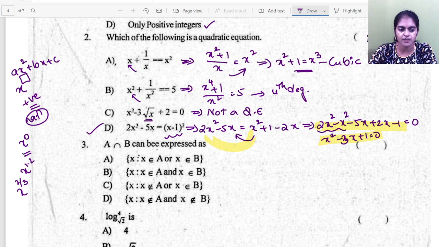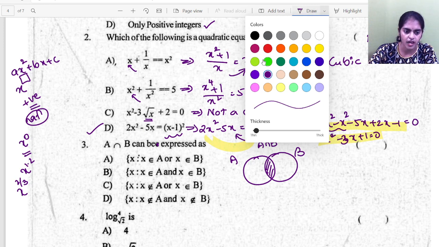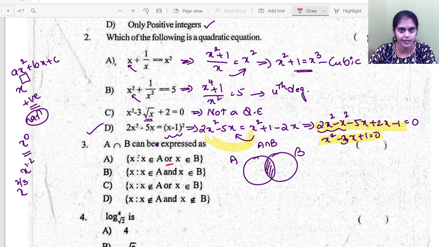Now A intersection B can be expressed as A intersection B. So you have a set A and a set B. A intersection B, if I want, it is nothing but this part, right? It is nothing but this part. So how can I represent this part here? See, x belongs to A or x belongs to B, or cannot happen.